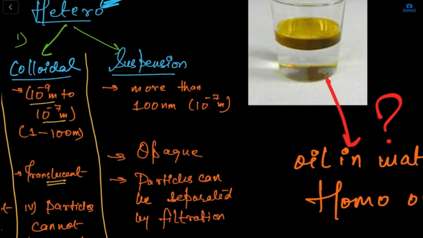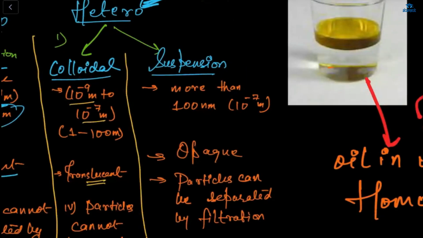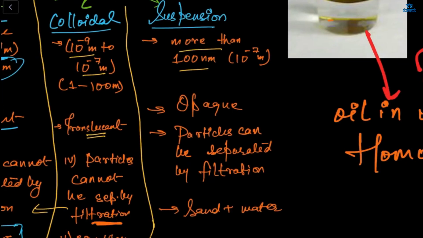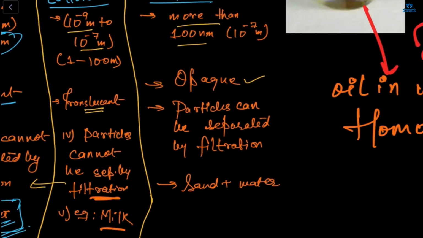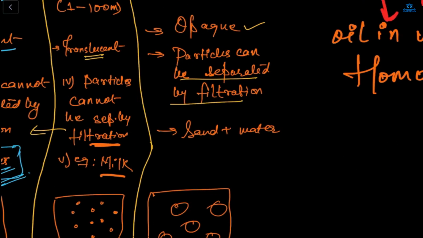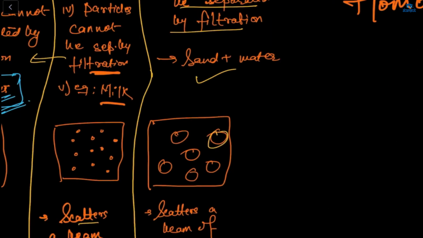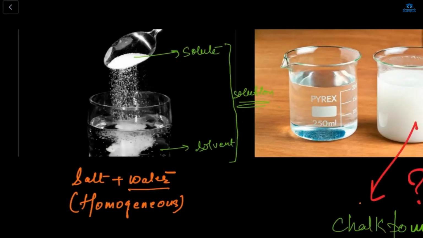The last one is suspension, where the size of particles is more than 100 nm. This is opaque, and the particles can easily be separated by the filtration process. Example, sand and water. This is your sand and here's your water, and if we apply the filtration process, we can easily separate sand from the water, and it also scatters a beam of light. This salt which we are mixing in the water is a solute, and this water is a solvent, so the whole becomes a solution. If we mix something in something, that becomes a whole solution.